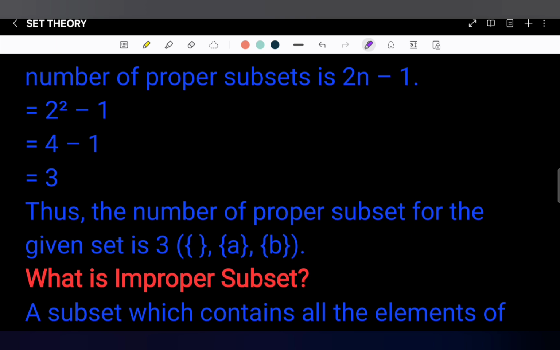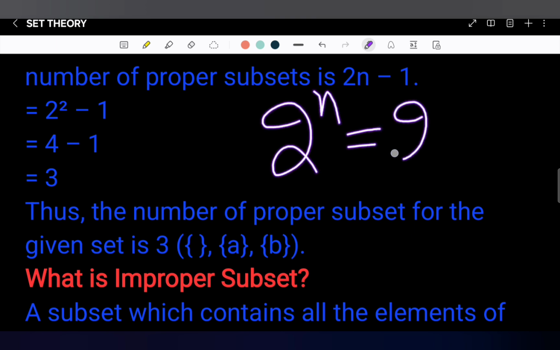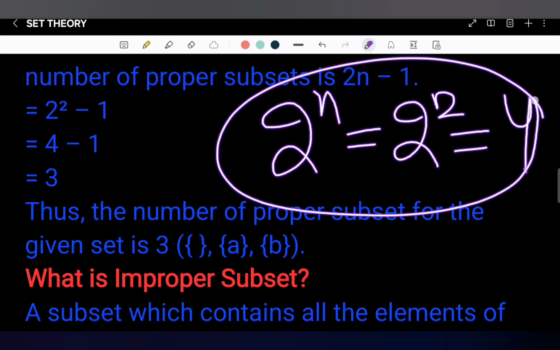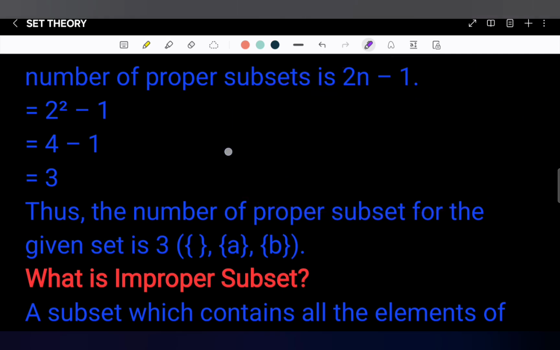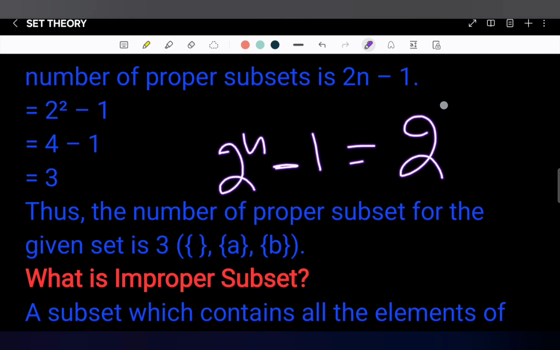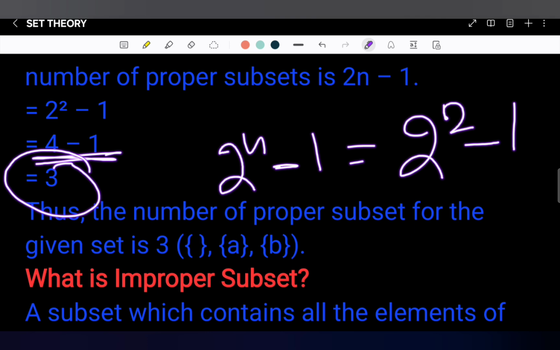What about the total number of subsets? That is equal to 2 power n, and in this case n equals 2, then 2 power 2 equals 4. The total number of possible subsets is 4, including proper as well as improper subsets. Among them, the proper subsets are 2 power n minus 1, which is equal to 2 power 2 minus 1, which is 4 minus 1, that is equal to 3.